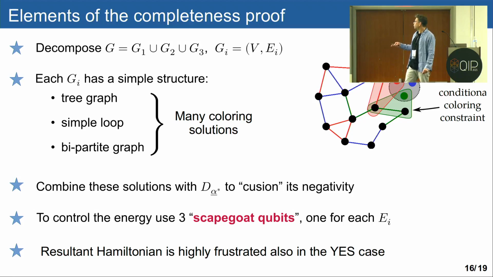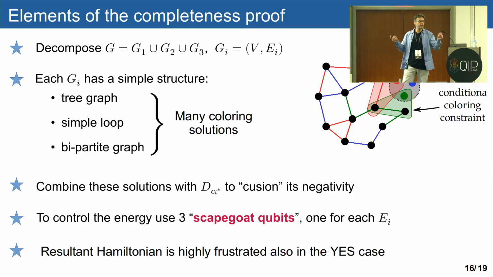The proof goes by, first of all, working with a certain set of graphs for which we can always decompose them into three subgraphs with non-overlapping, different sets of edges. And each one of these subgraphs is a simple graph. It's either a tree or a simple loop or a bipartite graph.